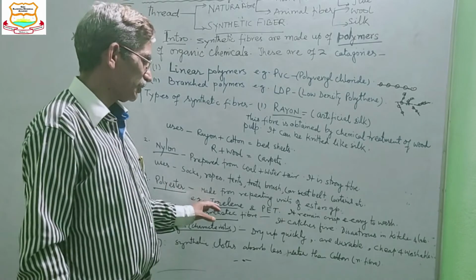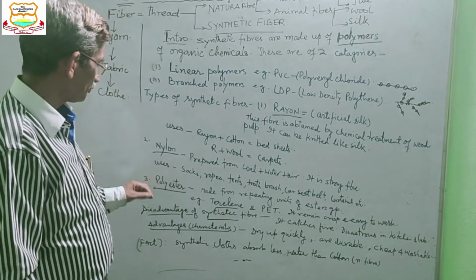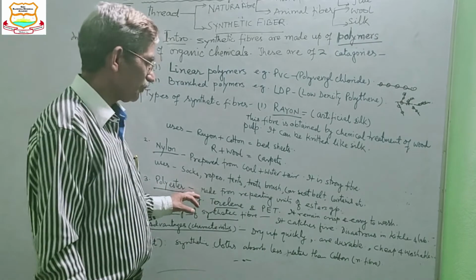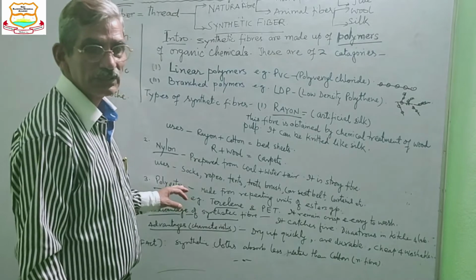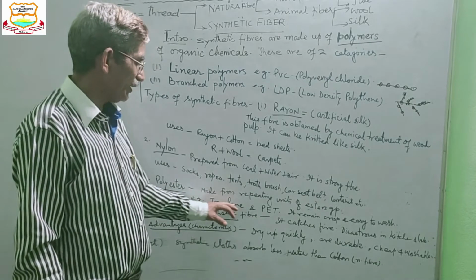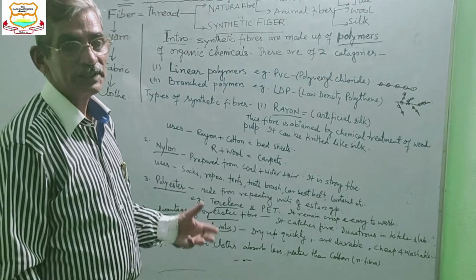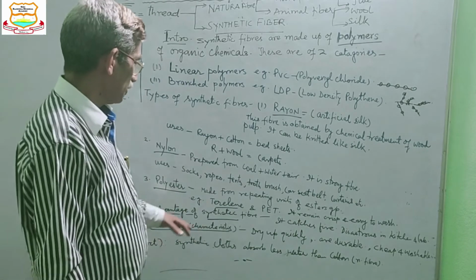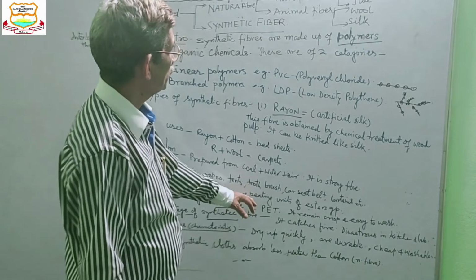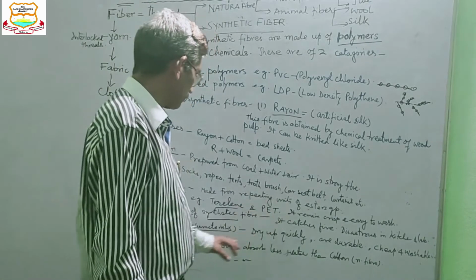The example of this category of cloth is terylene. You might have seen people wearing terylene shirts, and PET. Earlier I had told you about PET also.